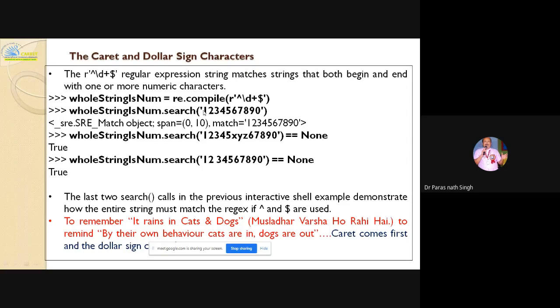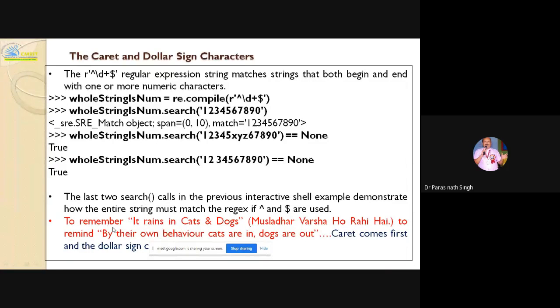So you are searching 1, 2, 3, 4, 5, 6, 7, 8, 9, 0. It is matching. But if you give X, Y, Z in between, it gives none, no match. The last two search calls in the previous interactive cell examples demonstrate how the string must match the regular expression if the caret and the dollar are used.